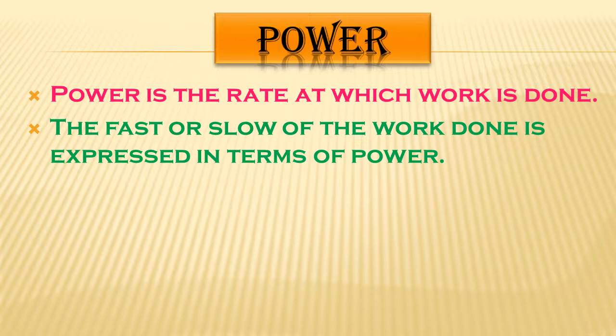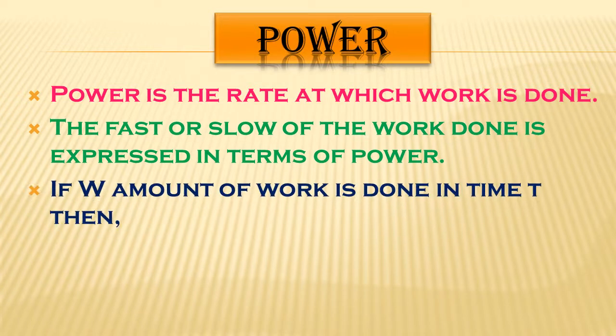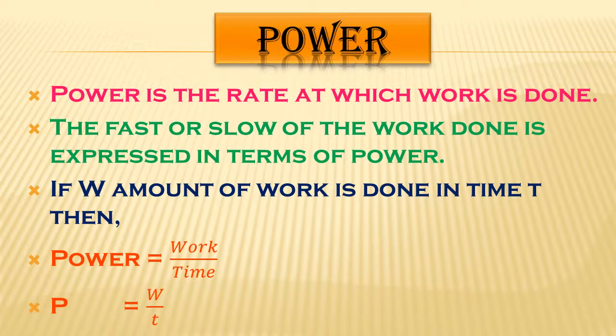So student, now just tell me, can your father climb stairs as fast as you can? Obviously not. Why? Because the work done by your father will take more time, and for you, the time taken to climb the stairs is less as compared to your father. So the rate of work done is different from person to person. And if W amount of work is done in time T, then power, this is the formula for power, student: power is equal to work upon time, and in the alphabetical manner, P is equal to W upon T.